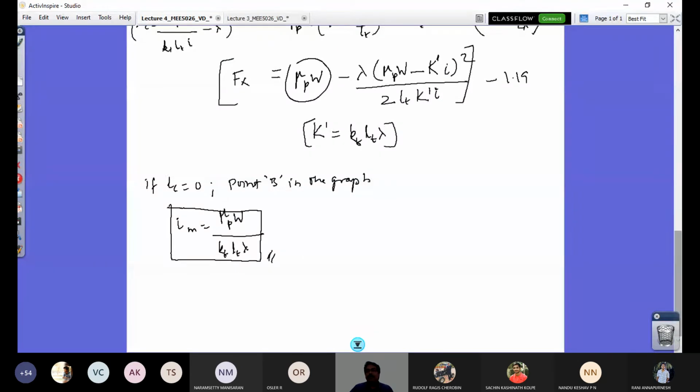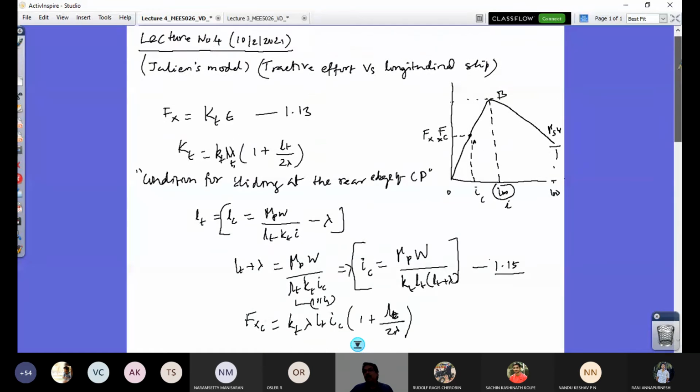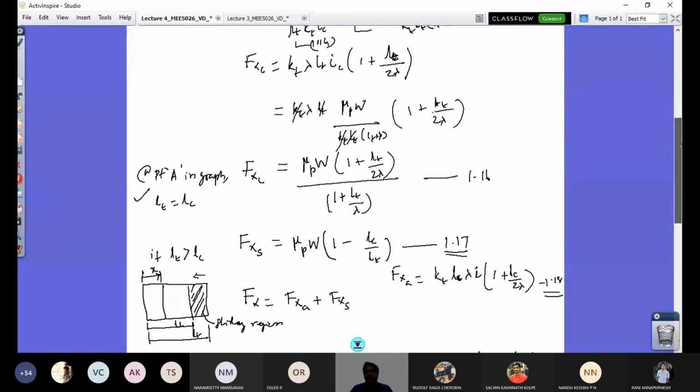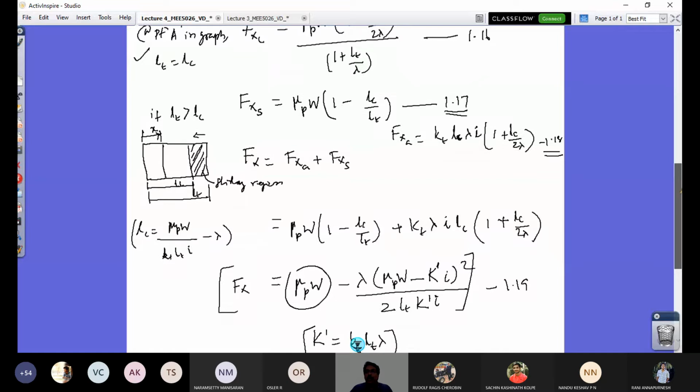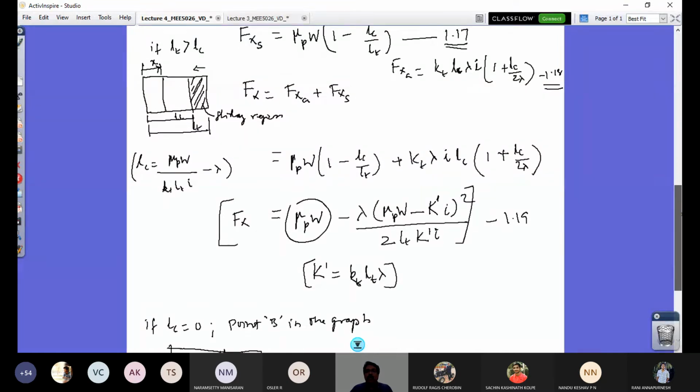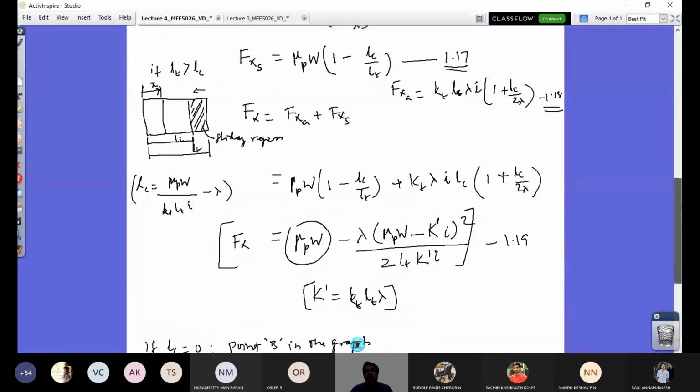Any doubt? And what is the complexity of this model? Can anyone say? This is a simplified model, but what is the complexity involved in this model if I have to really implement? What is tough in this model? Right? Can anyone answer?